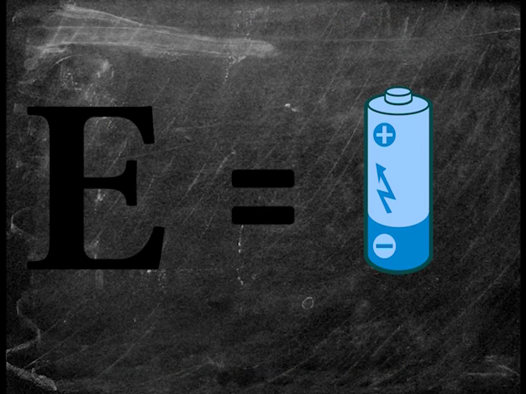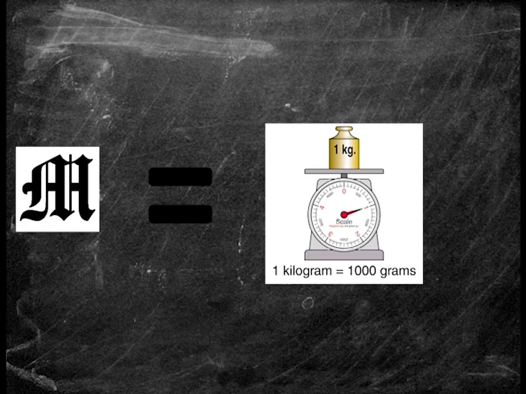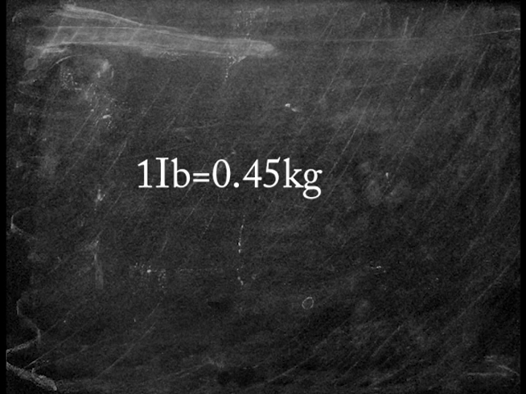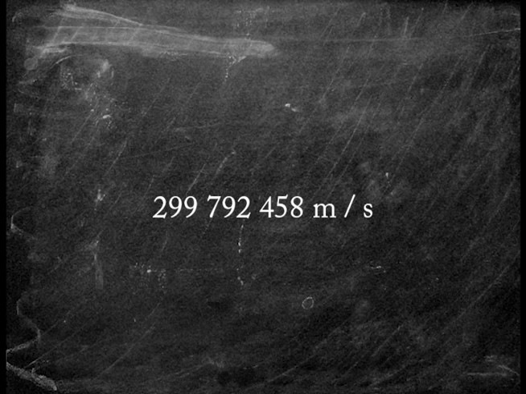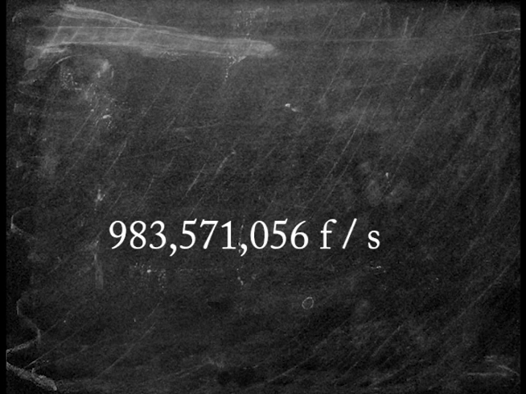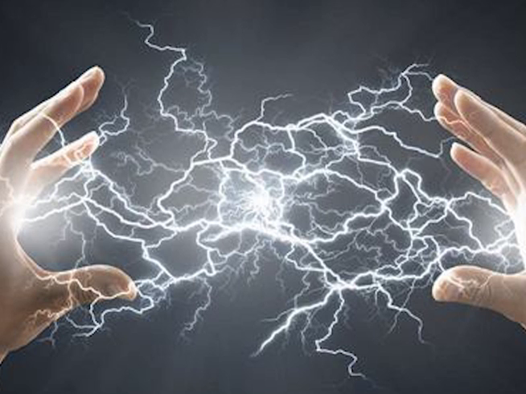E represents energy, which is measured in joules or kilojoules. M represents mass, which is measured in kilograms or grams. 1 pound is equivalent to 0.45 kilograms. And C represents the speed of light, which is 299,792,458 meters per second, or 983,571,056 feet per second.